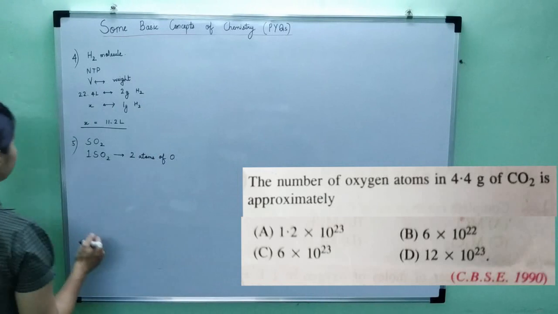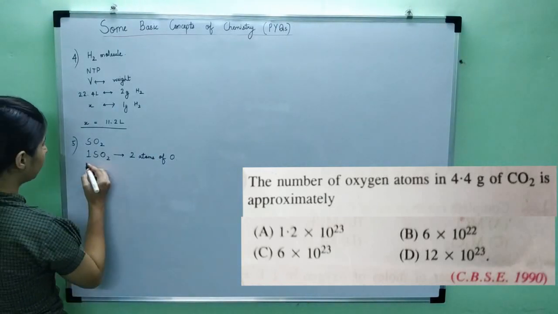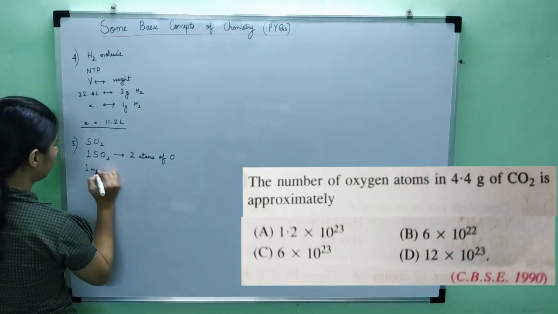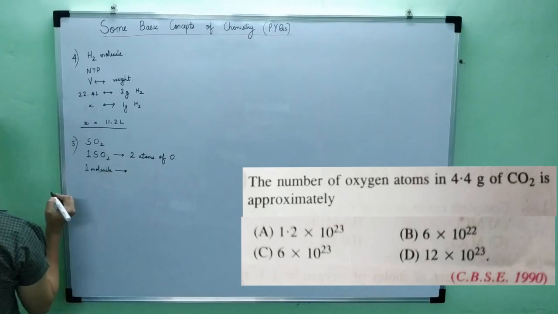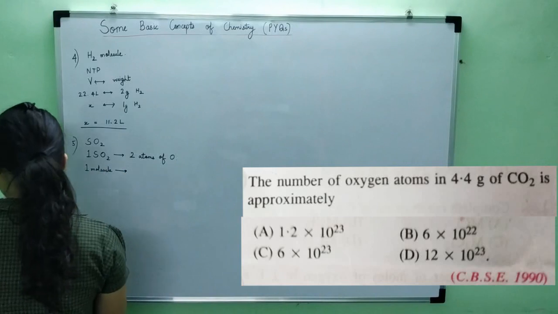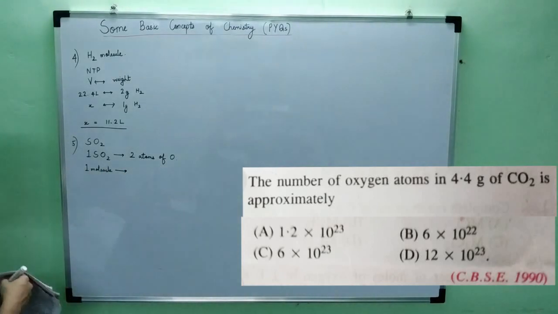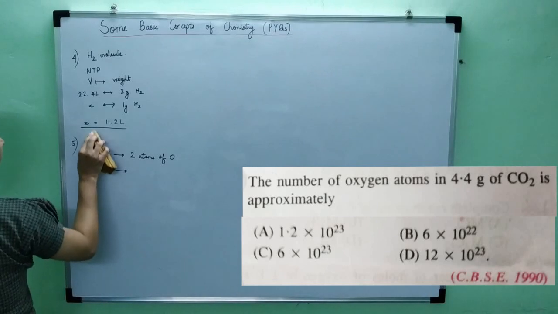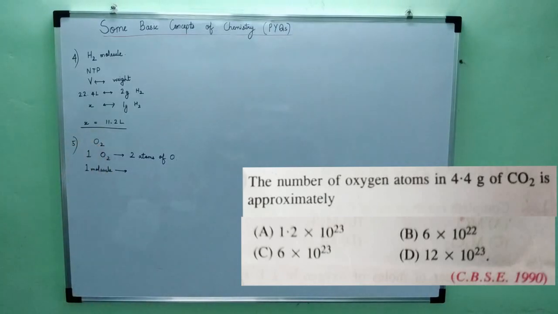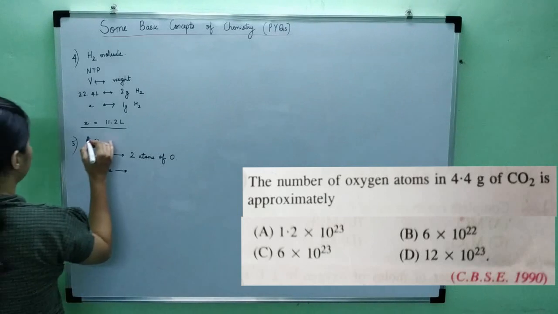The previous relation I used, one molecule contains what? It is not actually SO2, it is CO2. Previously it was SO2, now in the question it is CO2, although they are only asking about the oxygen atoms.